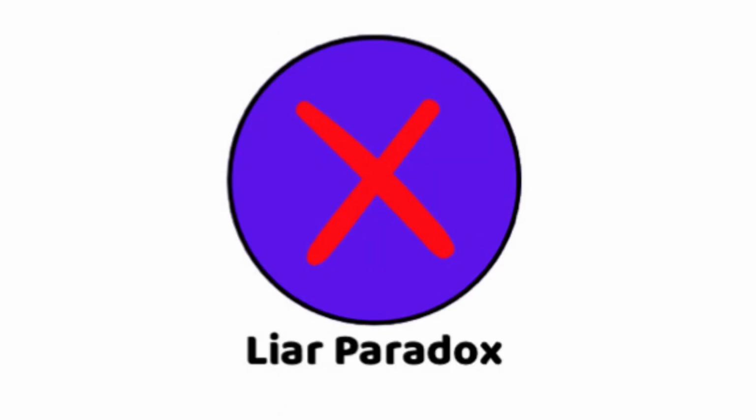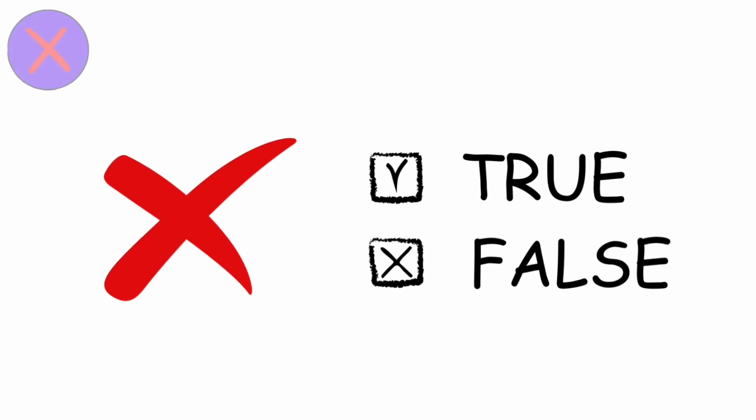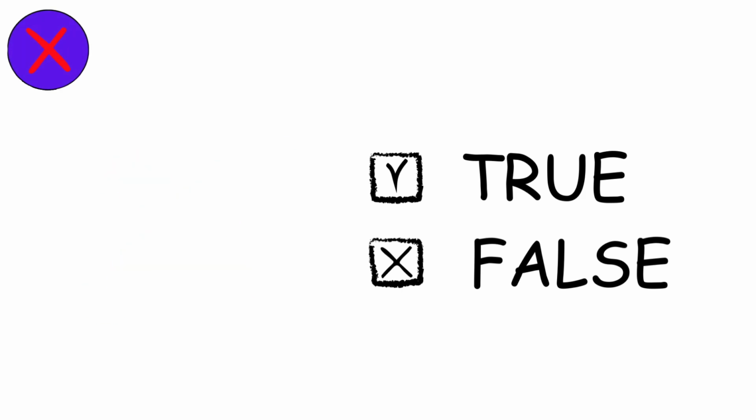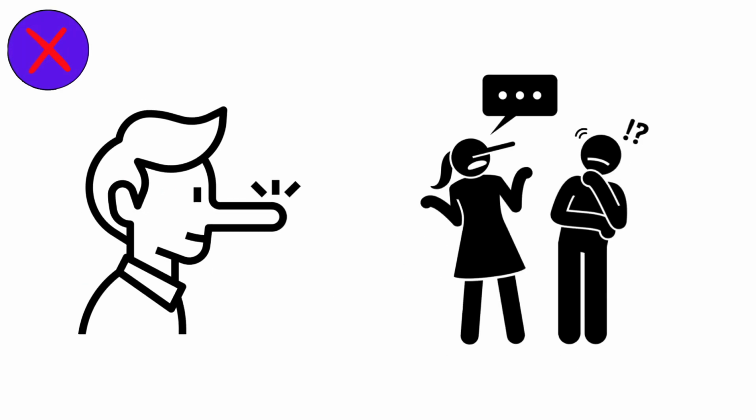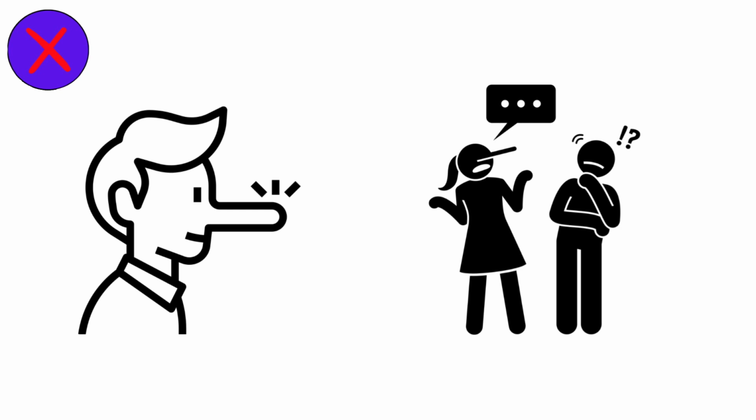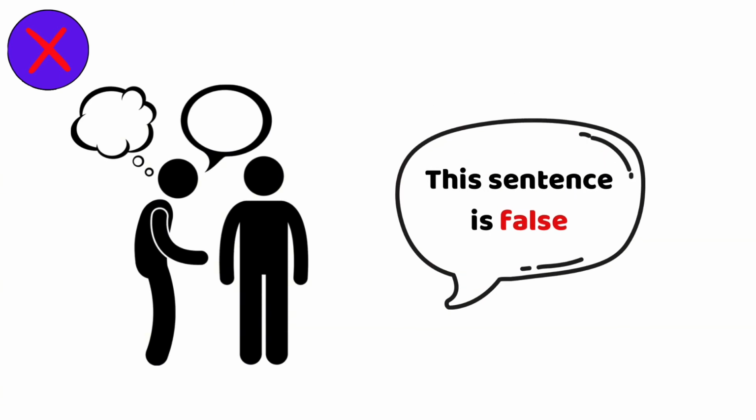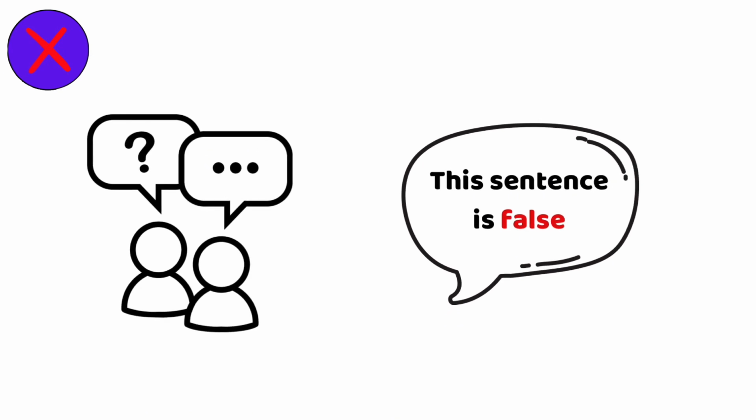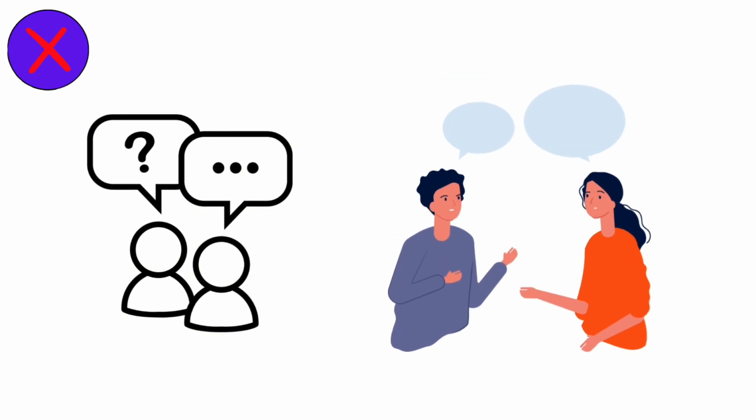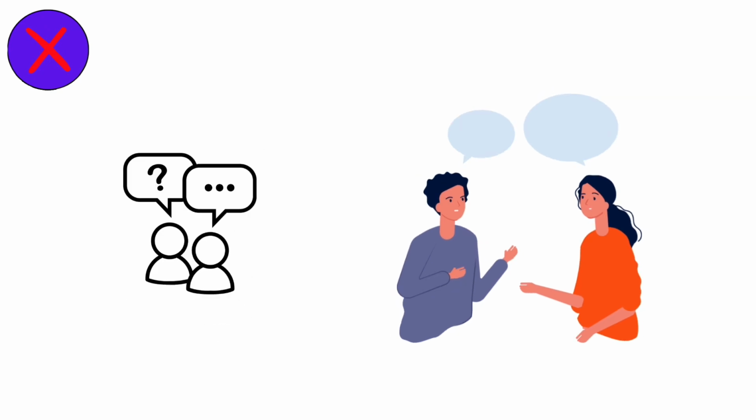The Liar Paradox. The Liar Paradox involves the statement, "This sentence is false." If this statement is true, then the sentence is false, contradicting itself. However, if the statement is false, then it implies that the sentence is true, again leading to a contradiction. Therefore, the statement cannot be consistently true or false, creating a paradoxical situation with no clear resolution.